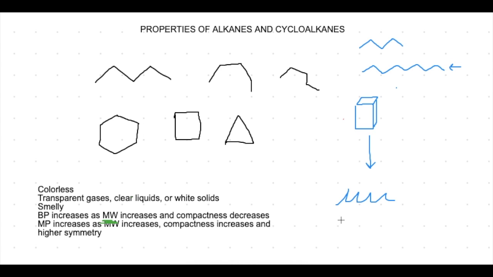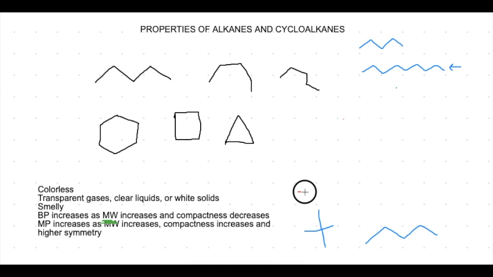Say we have, again, neopentane and pentane. The melting point of neopentane is higher at negative 16.6 degrees Celsius, and the melting point of pentane is lower at negative 129.8 degrees Celsius. This is because the more compact the shape, the higher the melting point.